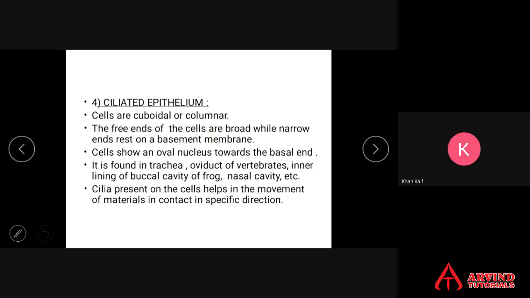What is their function? The main function is to help in the movement of materials in contact in a specific direction. For example, this is the columnar epithelium having cilia, and if a material is present here, the beating of the cilia moves it. The beating of the cilia can carry the material from one end of the structure to the other end. Ciliated epithelium helps in the movement of materials in a particular direction which are in contact with the cilia.